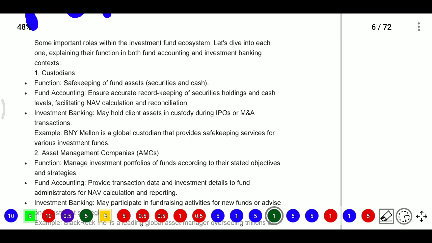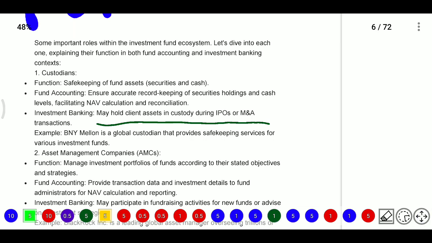So to become a fund accountant, you must know some terms here. Mainly, fund accounting means they will ensure accurate record keeping of securities holdings and cash levels, facilitating NAV calculation. Whereas investment banking means if you want to go for an IPO process, then at the time of the IPO, they will provide advice, give the structure, and help in mergers and acquisitions. This is investment banking.